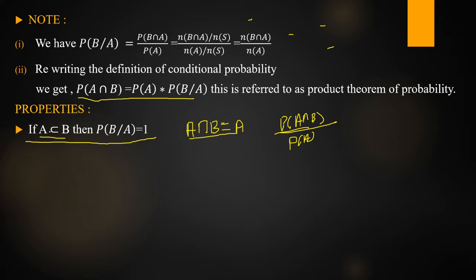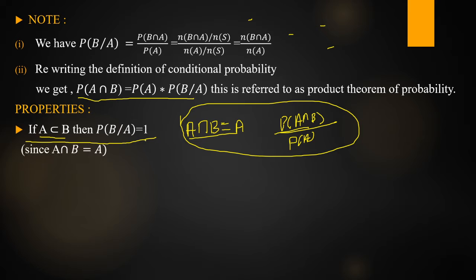Okay, so this is the property. What is the first property? If A is a subset of B, then P of B given A is equal to 1. In the textbook it is only given like this, but why it is 1, this is the reason. If A is a subset of B, then A intersection B is equal to A. So if we apply this condition into the definition, P of A by P of A becomes 1. So this is the first property. Yes, thank you, Deepa.